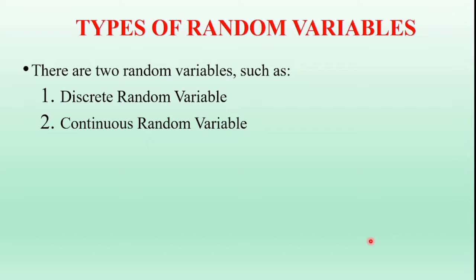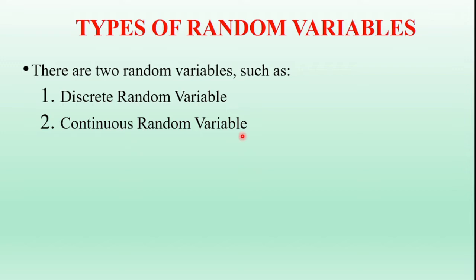In my previous video, we discussed what a random variable is and what the conditions of a random variable are. Now we are going to discuss the types of random variable. Basically there are two types: discrete random variable and continuous random variable. What is a discrete random variable and what are its examples? What is a continuous random variable and what are its examples? These we discuss in this video.